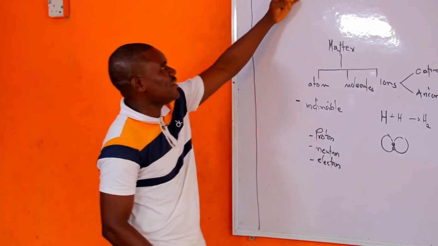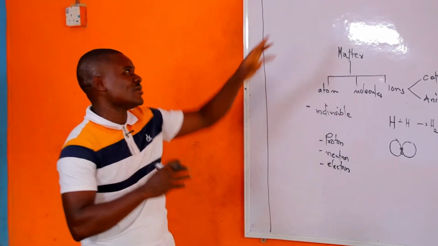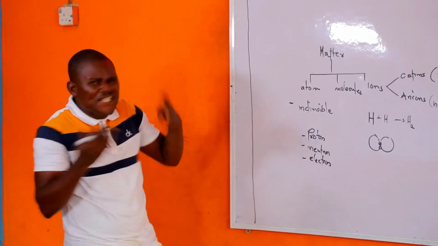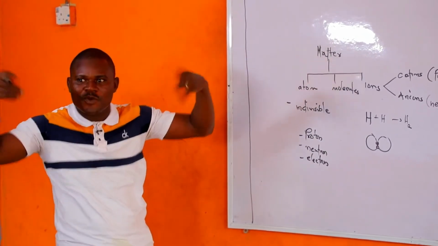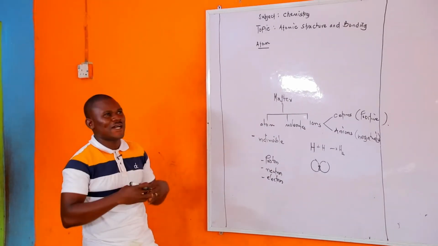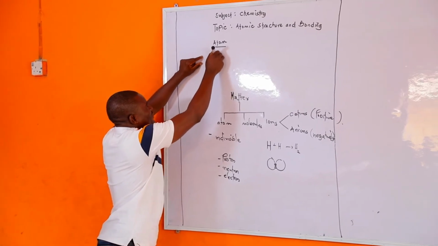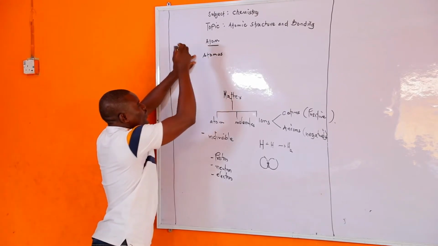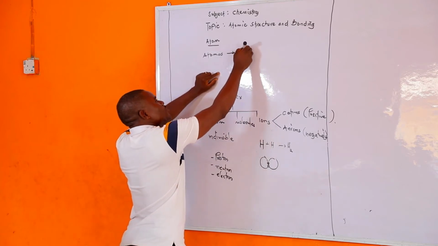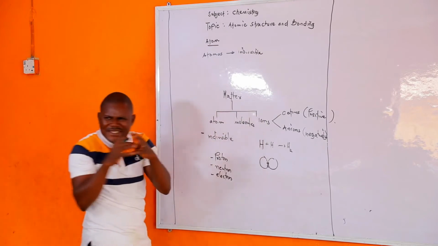There is no year in WAEC and NECO that a question will not come from atom. So let's start with the discussion of an atom. Now, in ancient Greek, I want to tell you a small story about what an atom is. In ancient Greek, they used the word atomos. Atomos is used to describe indivisible stuff. That is the smallest indivisible stuff.